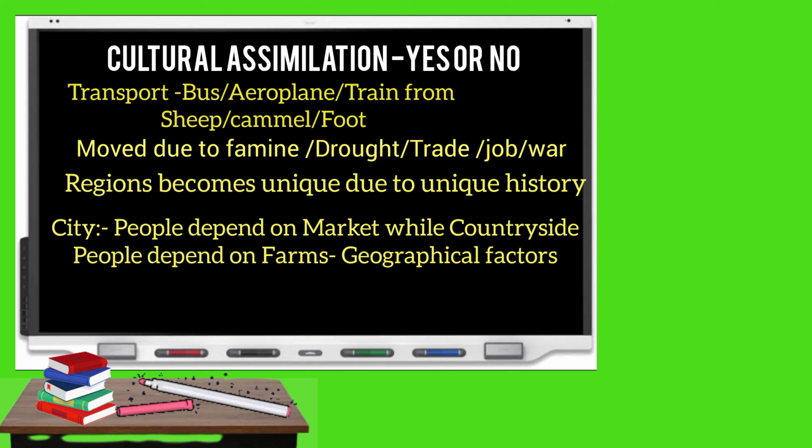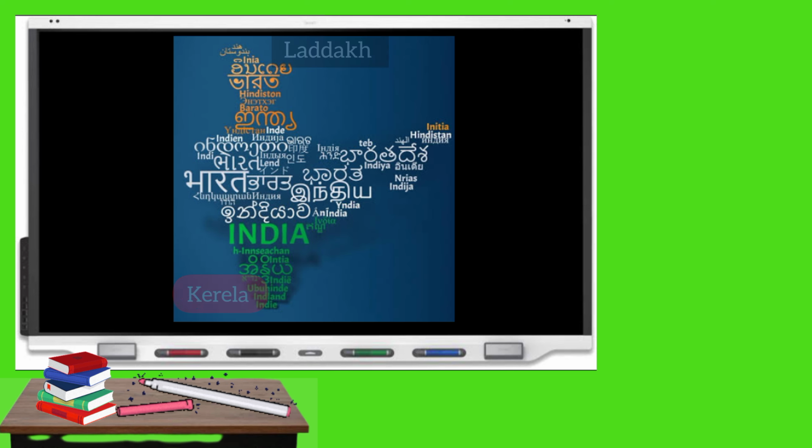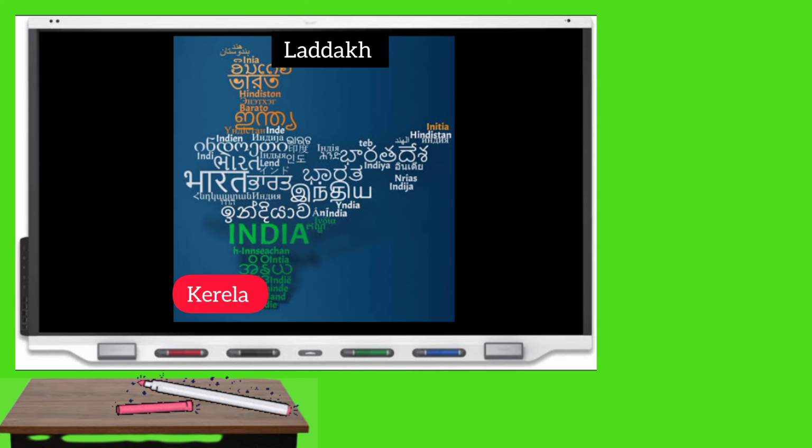Now a city and countryside, let's say: you have a city and a natural area of vicinities, which we also call the hinterland. The city depends on the market for vegetables and fruit. On the other hand, you have the countryside, where food production happens within the villages itself. Now in this chapter there has been coverage of two extreme regions of India itself.